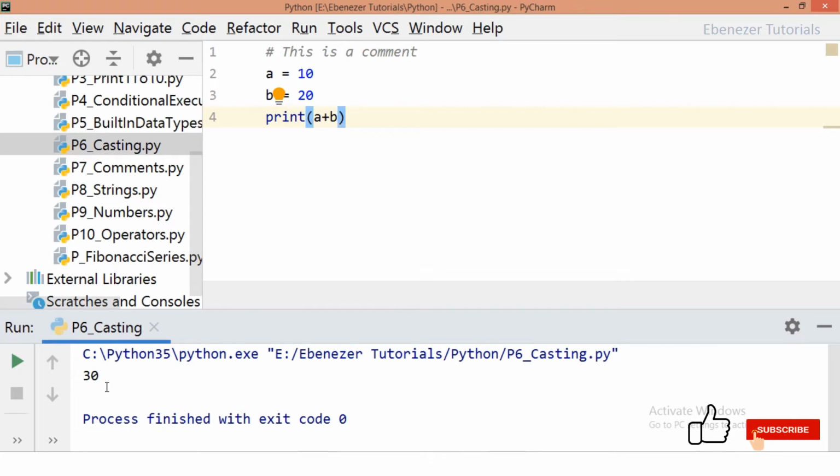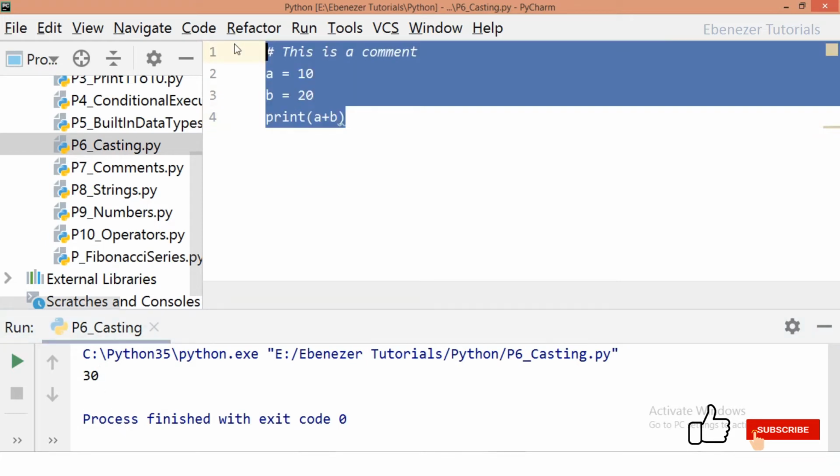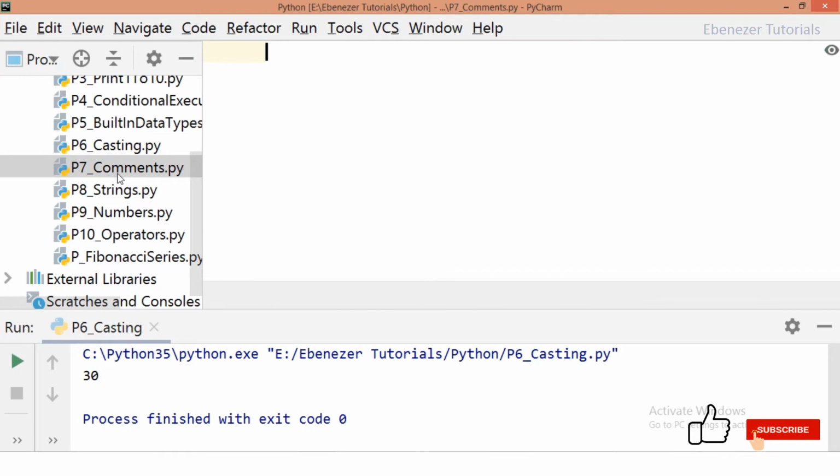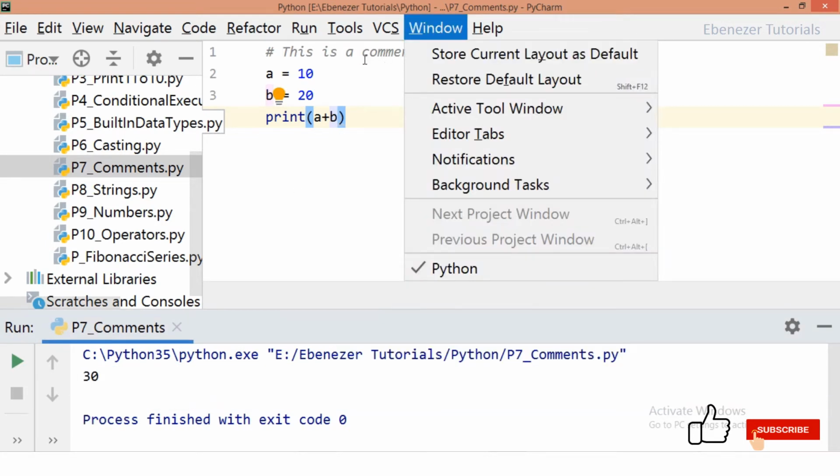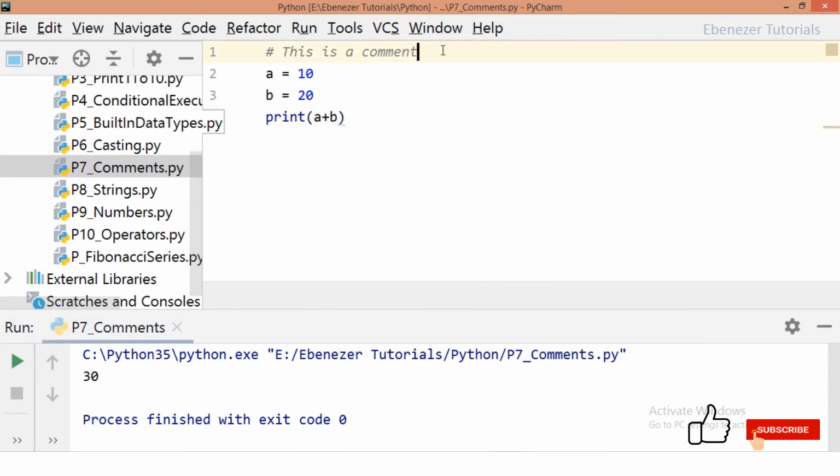So this is giving us the value as 30. And we can also note that the comment is not getting printed. And if you want to have multi-line comments, you can do the same thing by using multiple hashes.